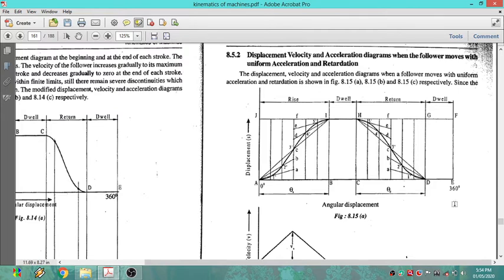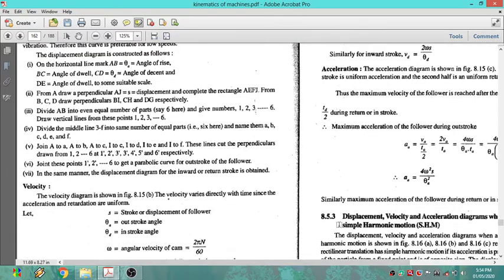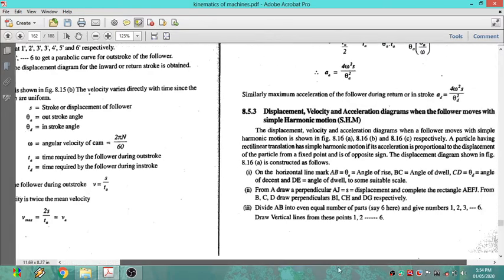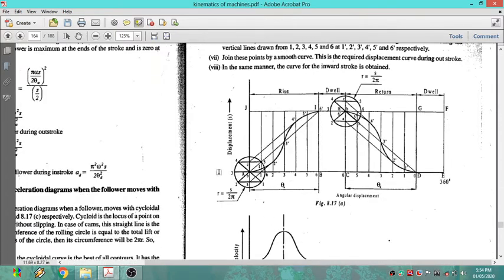Again, it is also returning with uniform acceleration and retardation. Now how can we construct this type of curve whenever it is moving with UARM, I will explain by considering the problem.